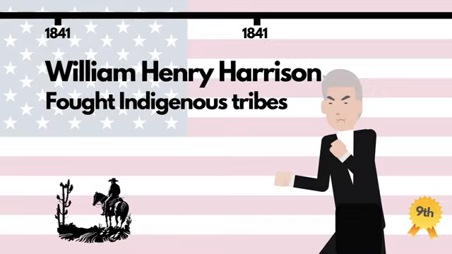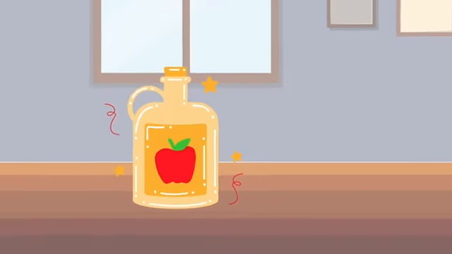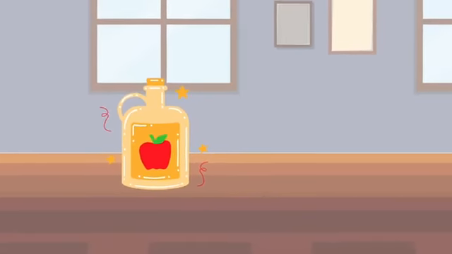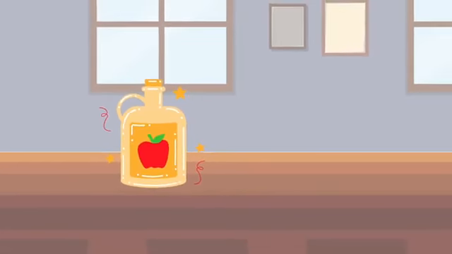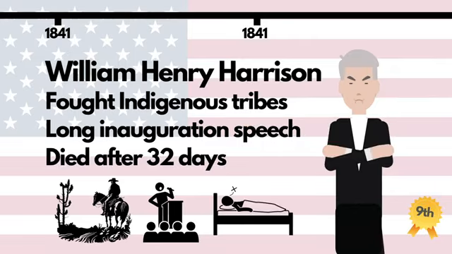Then as now, with Harrison being put forward as a humble, down-to-earth, cider-drinking candidate in the 1840 election, despite coming from a wealthy slave-owning family, in contrast to his opponent Martin Van Buren, who was portrayed as a champagne-sipping socialite. On the day of his inauguration, Harrison chose to deliver a long speech, braving the wet and chilly weather without an overcoat or hat. As a result, he caught a fever and died 32 days later, the first of 8 presidents to die in office.